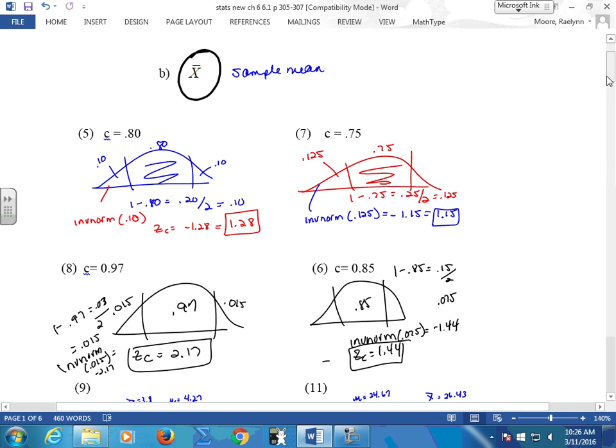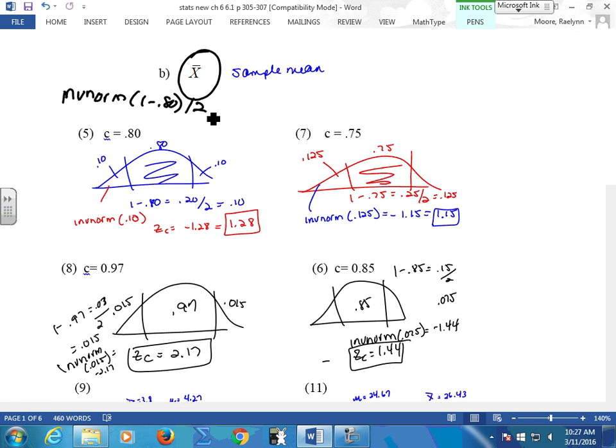This is the one that I did in class with you. And remember we said 80% in the middle? And your inverse norm, remember when we did inverse norm? We said if you put this in parentheses and divide by 2, you can put that right into your inverse norm. Leave your mean as 0 and your standard deviation as 1, and then just paste it, because you're looking for a z-score, not an x value. So leave these the way they are. But you can put this in, make sure you have the parentheses, otherwise it's going to take half of 80%. And you don't want that.